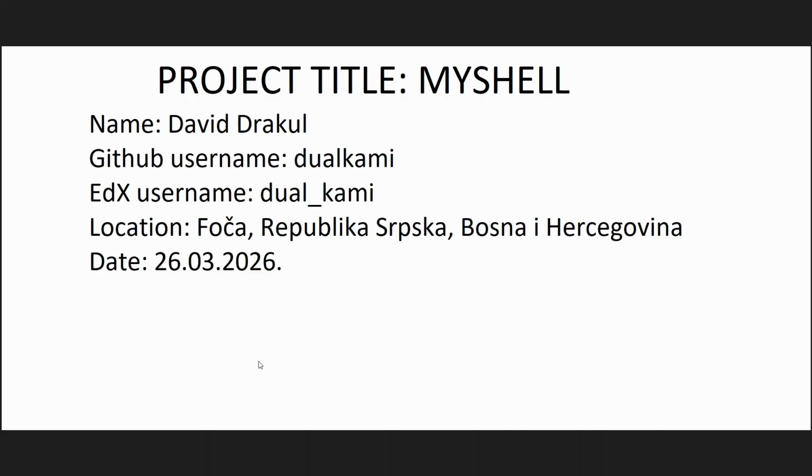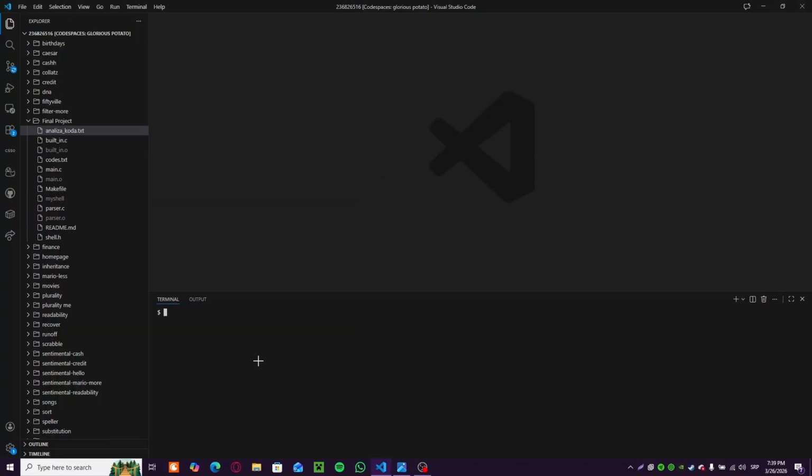Okay, so let's start and let's test out the code itself. As you see, this is the final project. Let's change into the directory itself. Clear. If you want to change the code itself and compile it, you have a makefile basically, so you have to press make so it compiles and then start the project itself. We'll start it with Valgrind, so you can see that there are no memory leaks.